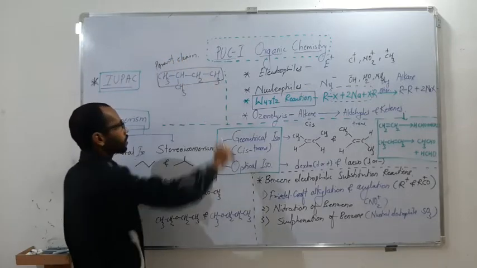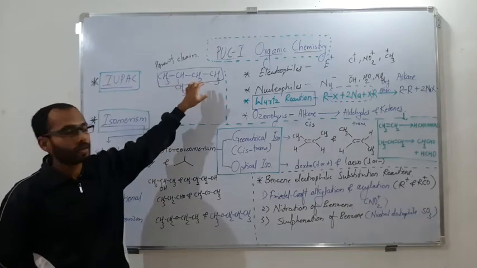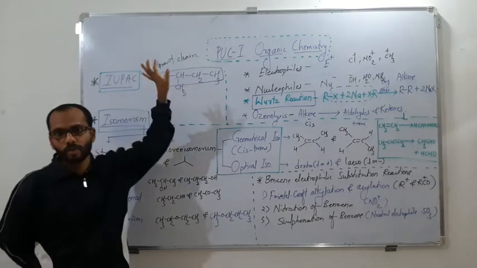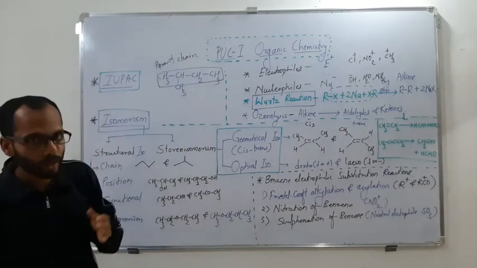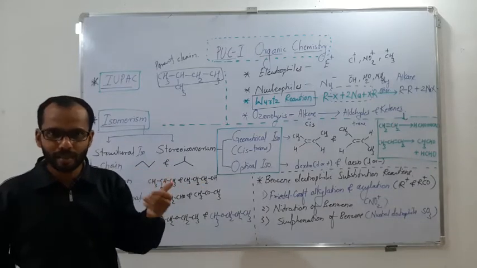So first your duty will be to select the longest continuous carbon chain, which is called the parent chain, or sometimes we call it the root word, like meth, eth, prop, but, pent. These are the root words.